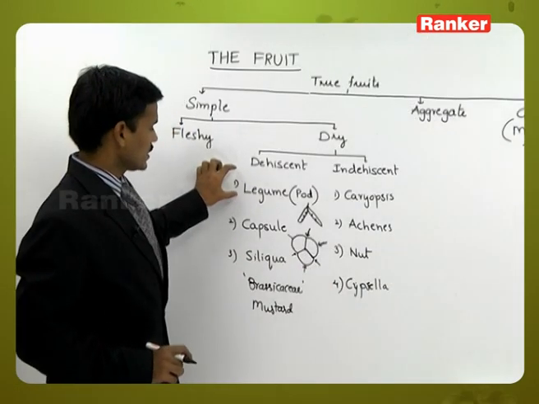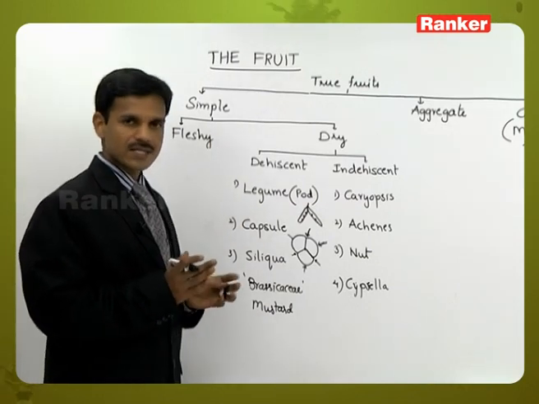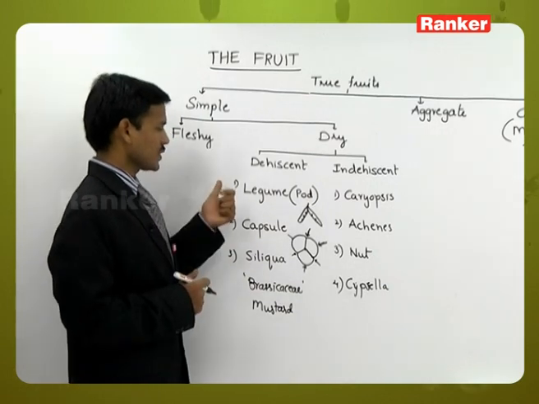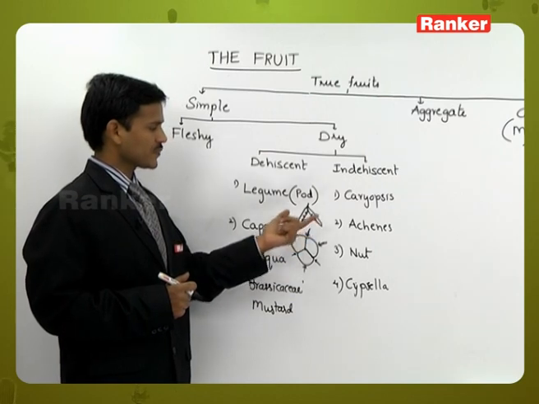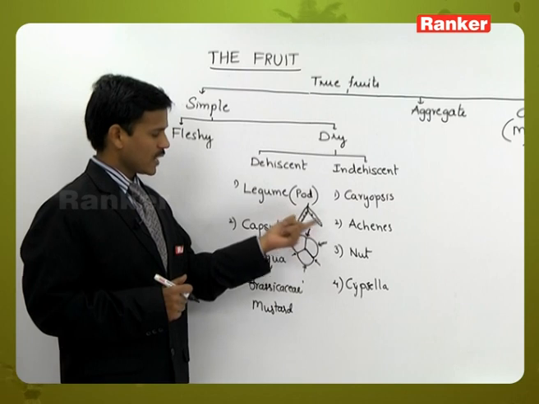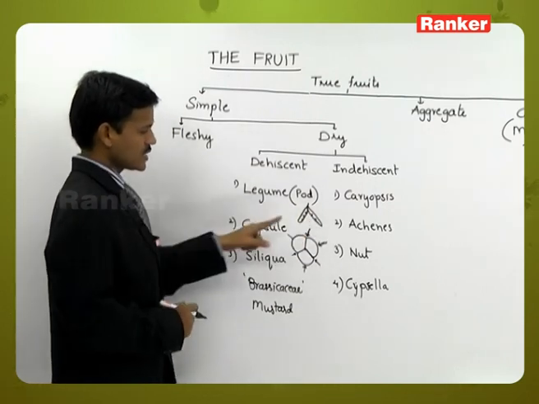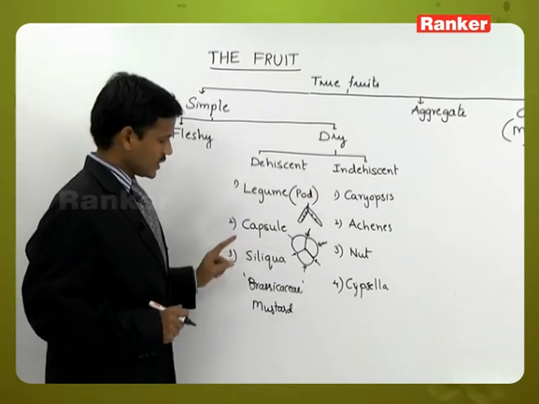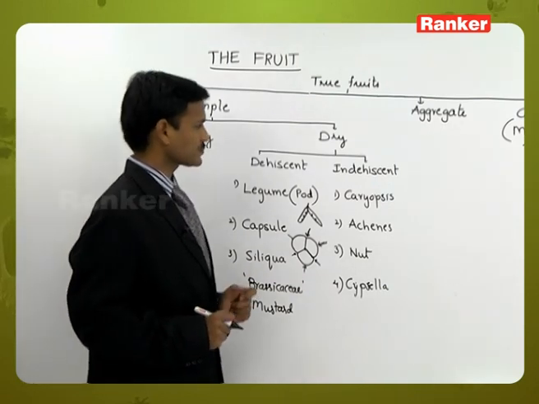So these are the three types of dehiscent fruits. Dehiscent means at maturity the fruit dehisces, breaks or splits to liberate the seeds outside. Legume dehisces into two parts, as in pea plant, Fabaceae members or pulse-giving plants, or beans fruit. Capsule is observed in datura. Siliqua is observed in mustard plant.